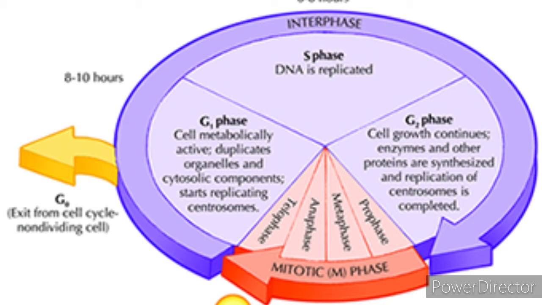In the cell cycle, 95% takes place in interphase. Whereas mitosis and cytokinesis take place for only an hour. Interphase is the first phase, the preparation.